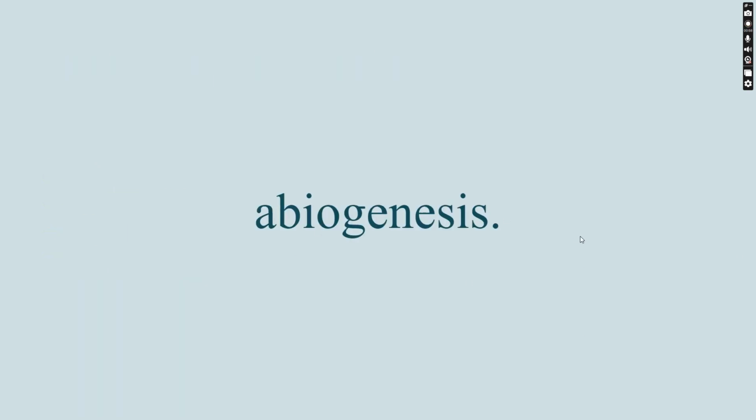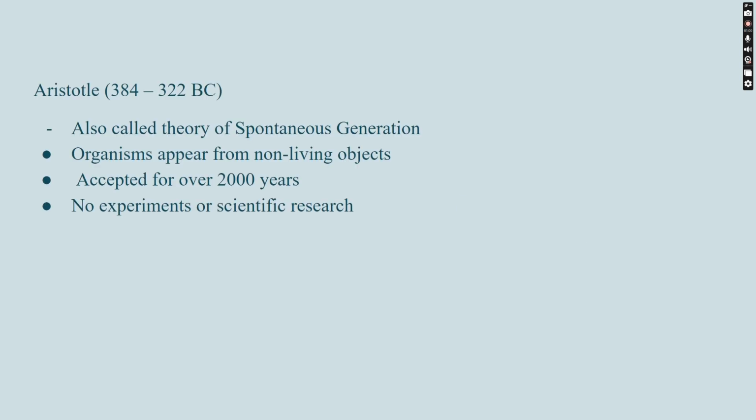Now let's talk about abiogenesis. This came from Aristotle. It is also called the theory of spontaneous generation. So organisms would just appear from non-living things. One example from before was that rats came from dirty laundry, which is obviously not correct.